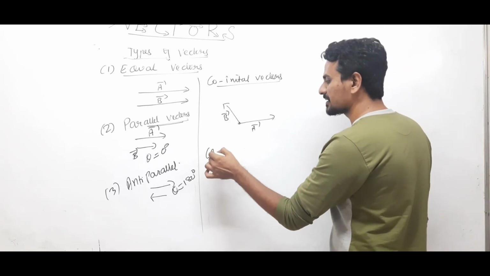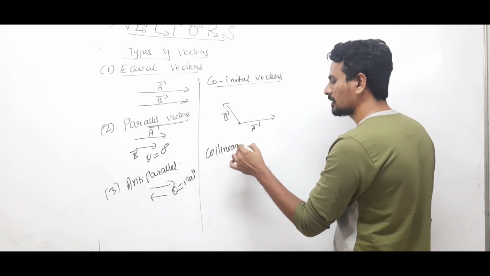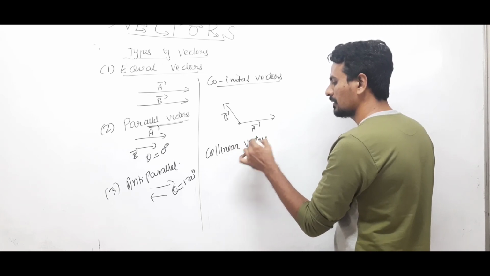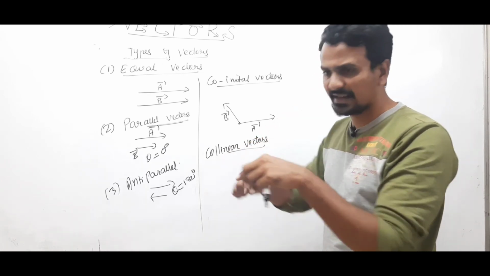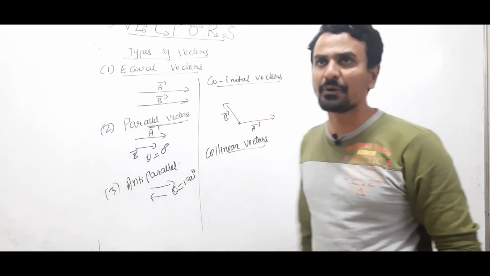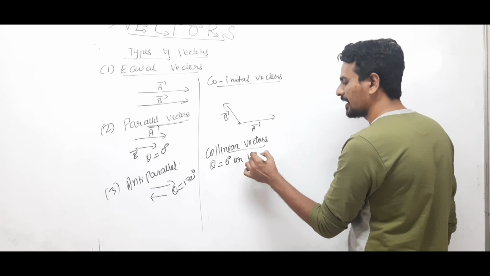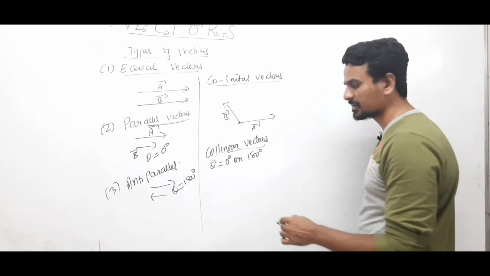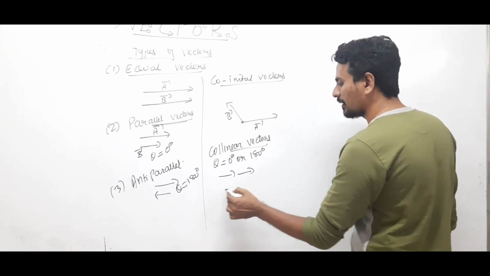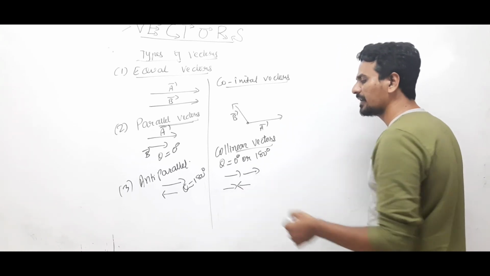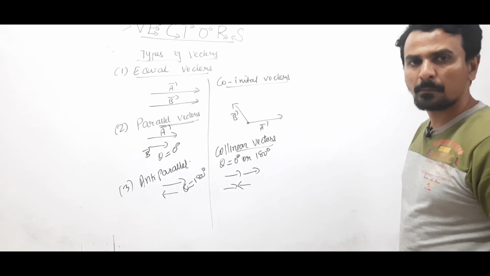Similarly, collinear vectors. If vectors are on the same line, that means the angle theta between them can be 0 degree or 180 degree. These are known as collinear vectors. If two vectors are this way or this way, these are known as collinear vectors. Clear?